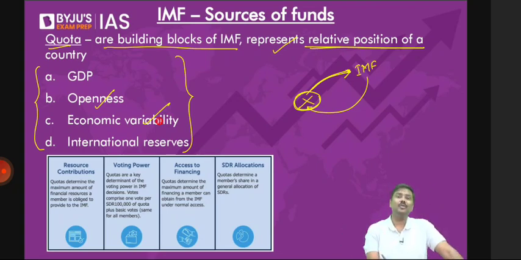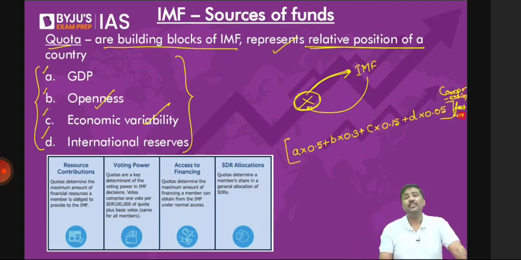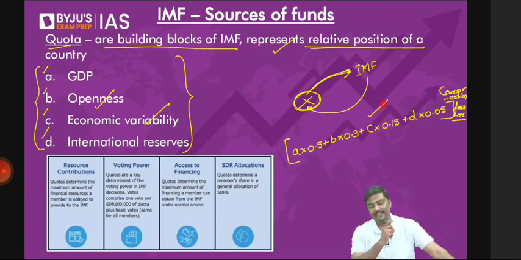I will use alphabets here rather than writing full forms. A into 0.5 plus B into 0.3 plus C into 0.15 plus D into 0.05, whole bracket, compression factor. Now tell me, how many of you expect that this kind of a calculation will be asked in the GS paper in the prelims? That's the reason, don't waste your time.